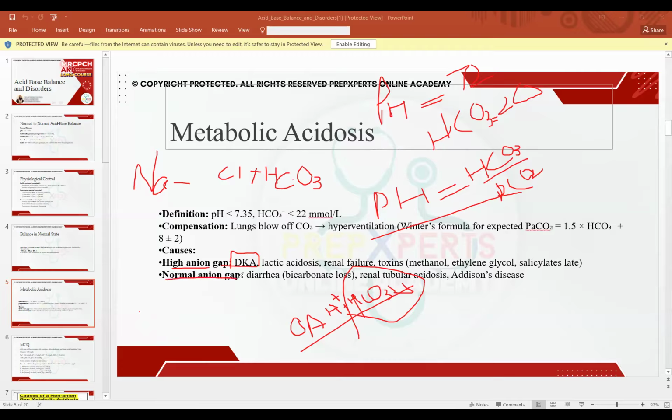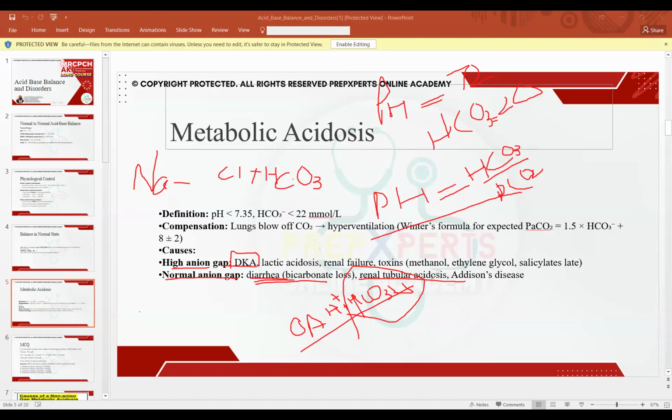But why is high anion gap not occurring in normal anion gap metabolic acidosis? So see, in normal anion gap metabolic acidosis, the bicarb is being lost by two major pathways. Either it is being lost in the gut in the form of loose stools, or it is being lost from the kidneys. That is what happens in renal tubular acidosis. There is an absorption defect. The kidneys are not able to absorb the bicarb.